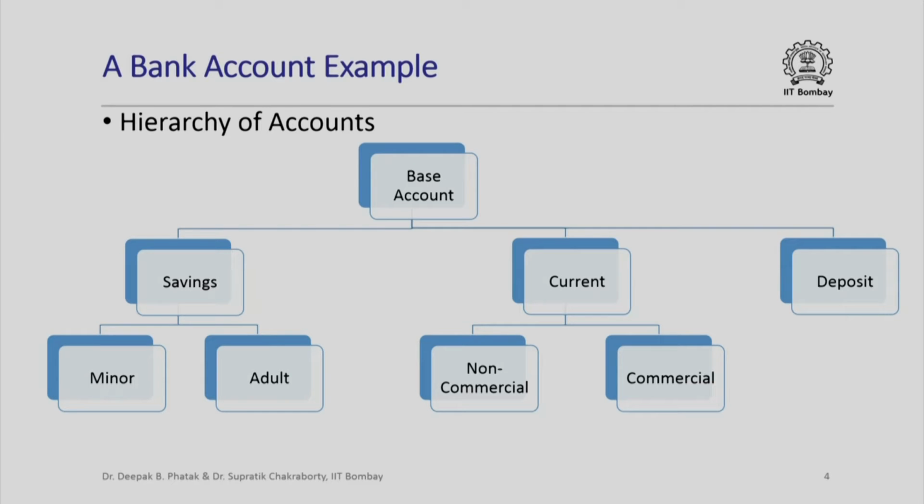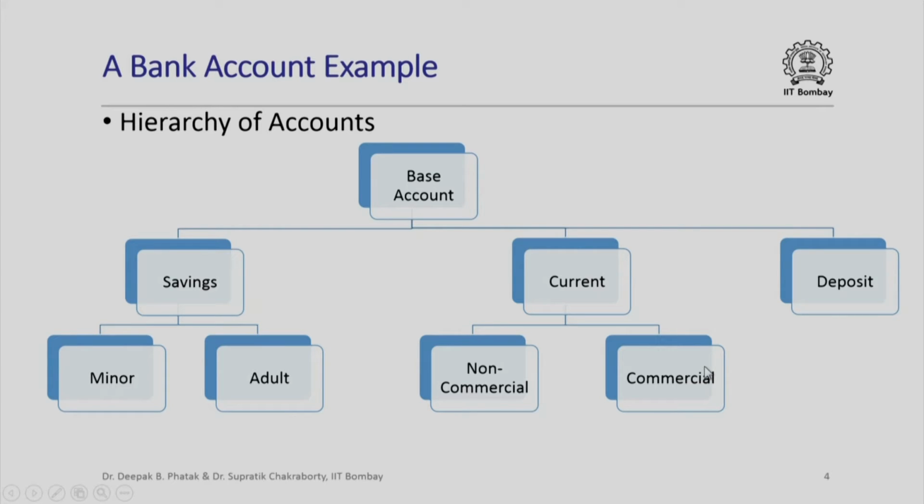We have different kinds of bank accounts. So the information that is stored in bank accounts can be thought of as represented in some kind of hierarchy of accounts. Here is a base bank account which contains all the information that should be present in any kind of bank account, and then we have different kinds of bank accounts like a savings account or a current account or a term deposit account. And a savings account in turn could be of two different types, for example a minor savings account or an adult savings account. Similarly, a current account could again be of two different types for non-commercial entities and for commercial entities, and so on.